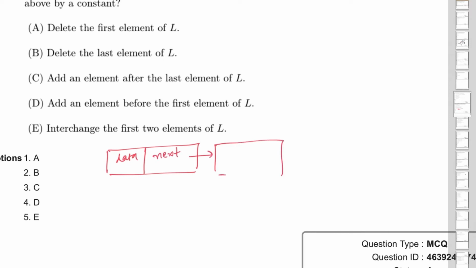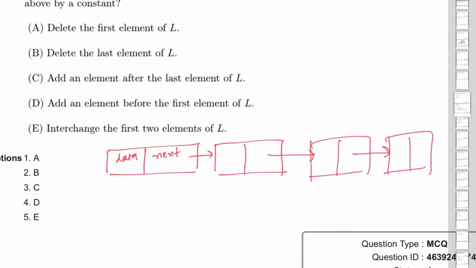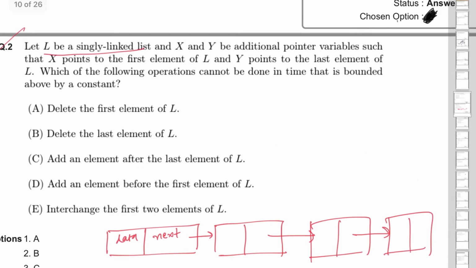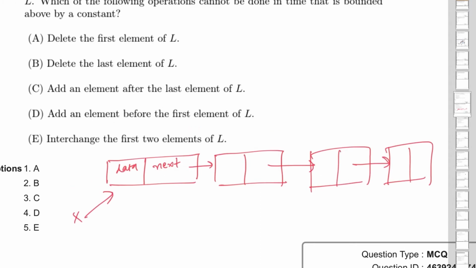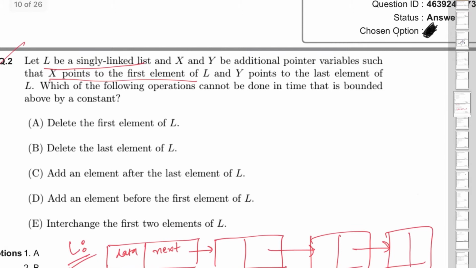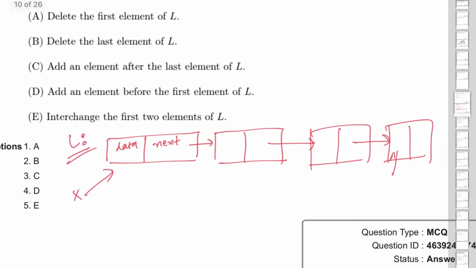Okay, in this form I have this linked list. Okay, and information is given as x points to the first element of L. So x points to first element of linked list. This is linked list, and y points to the last element of linked list. So y points to last element of linked list.